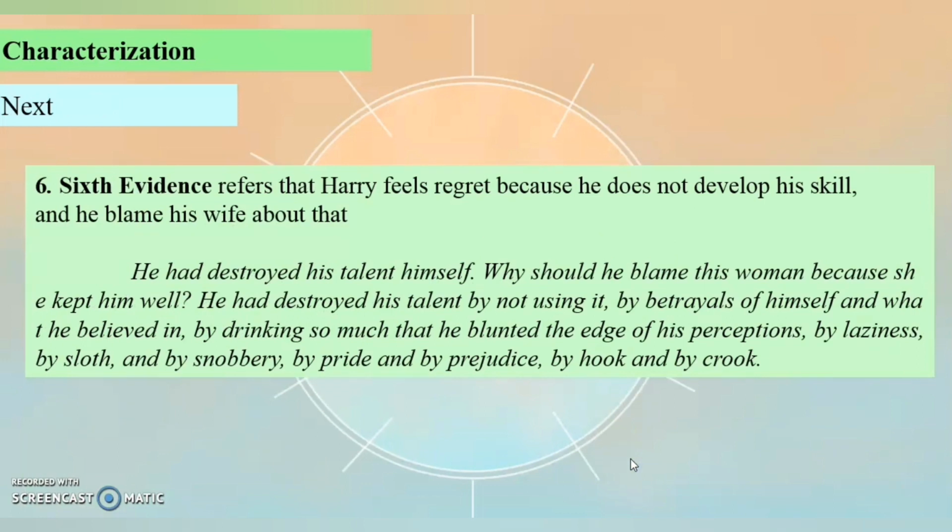And the last evidence refers that Harry feels regret because he doesn't develop his skill and he blames his wife. This is the example of that statement. You can read that.